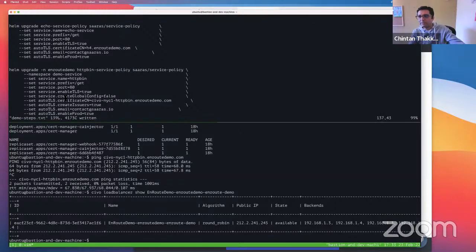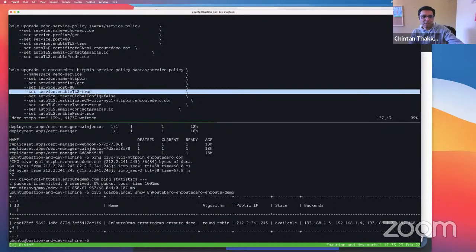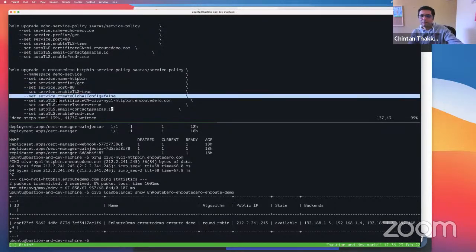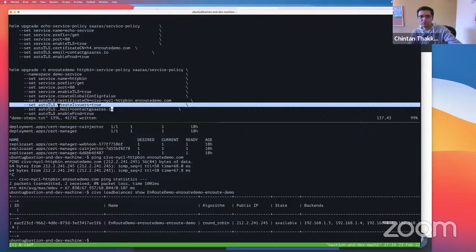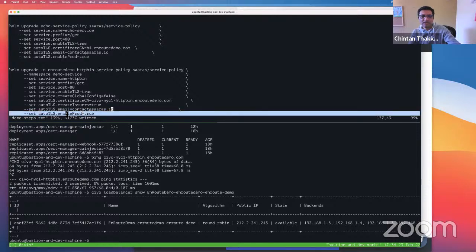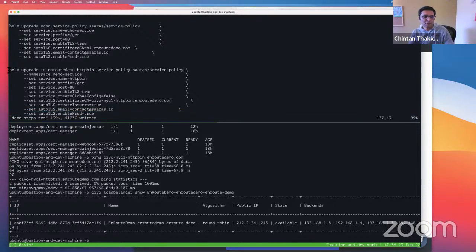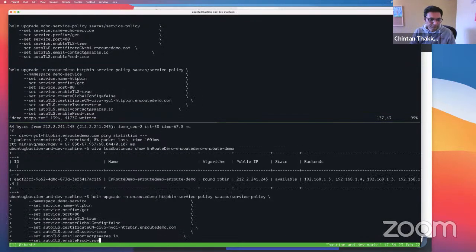This is all known to us. We know that we are running the service in the demo service namespace. The name of this service is HTTP bin. That's the L7 path, the port on which the service is running. Yes, I want TLS. I don't want to create any global configuration because I created it in the previous step. Here is my domain name. Create issuers is an artifact that is used by the cert manager. If you need to reach me, here is my email address, and use the Let's Encrypt production server, not the non-production. So it has a couple of servers.